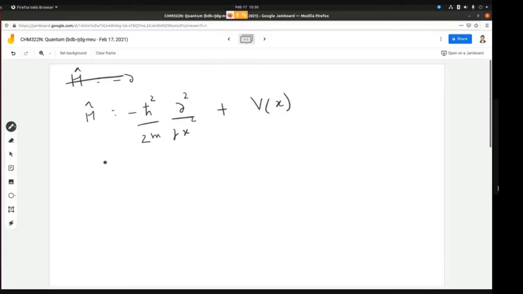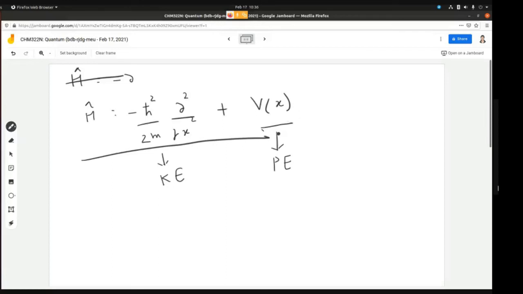Here, this is your kinetic energy and this is your potential energy. This is the question that I had asked in the quiz. I guess you remember which question this is. I had only given you the potential and told you to find the energy, and I had taught you about the Schrodinger equation there.